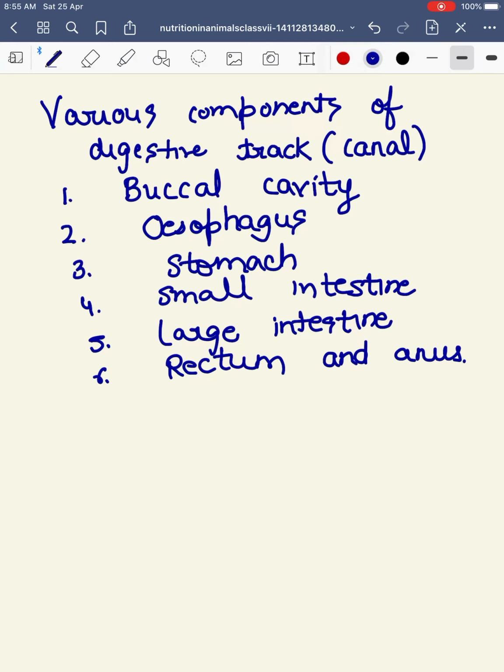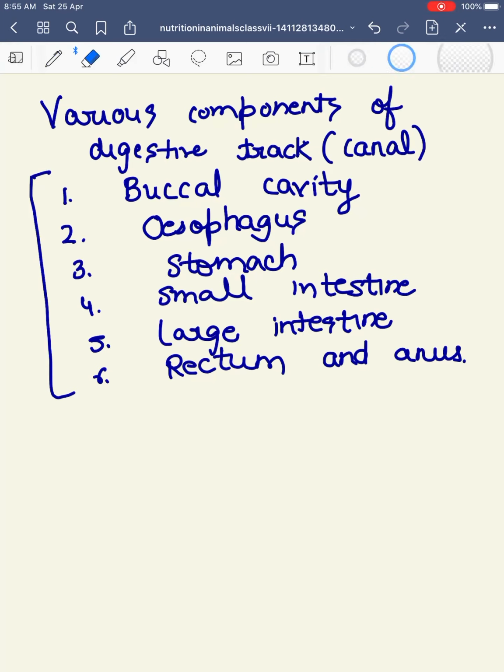Okay, so this entire path, it is not very long. This entire path means the entire canal which contains all these components. So these paths form the alimentary canal, or what we call the digestive tract.